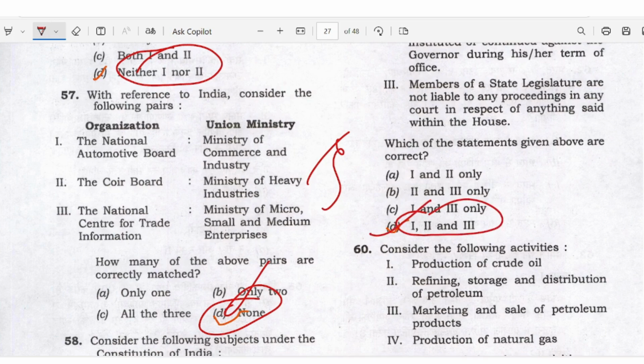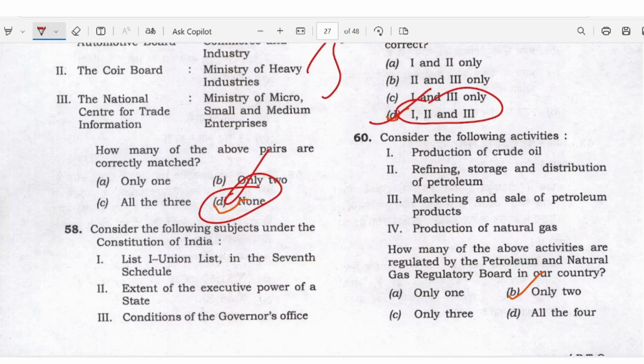Answer D here. Production of crude oil, refining, storage and distribution of petroleum, marketing and sale of petroleum products, production of natural gas. Only 2 is right here. This one is regulated by the Petroleum and Natural Gas Regulatory Board in our country. Okay, very tough question.